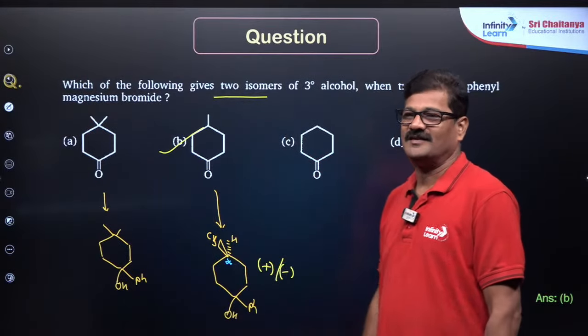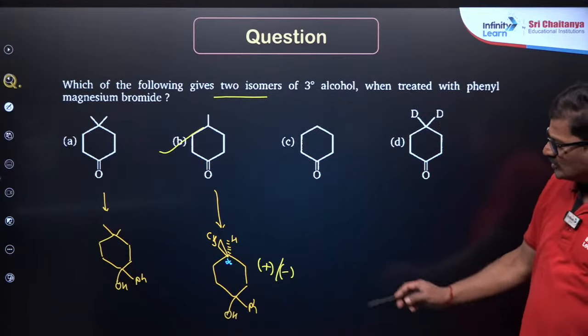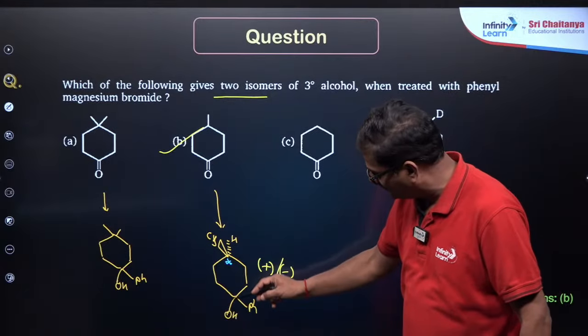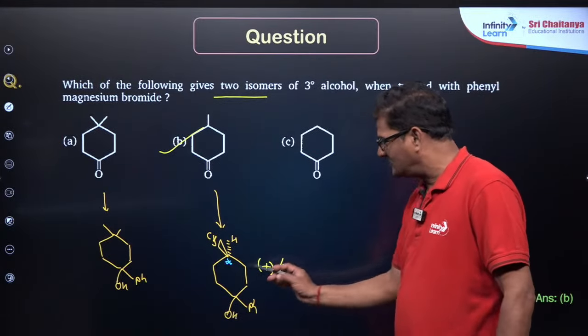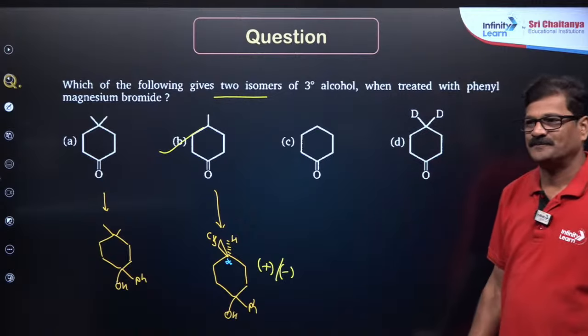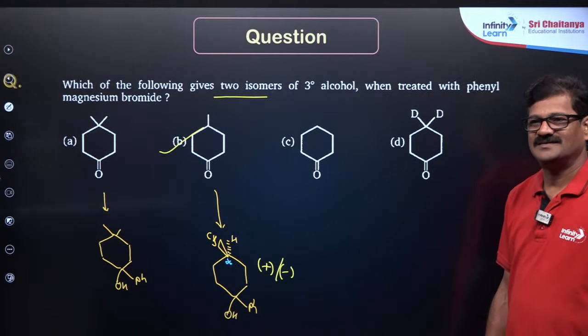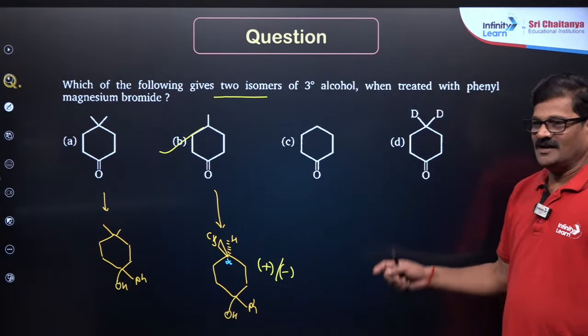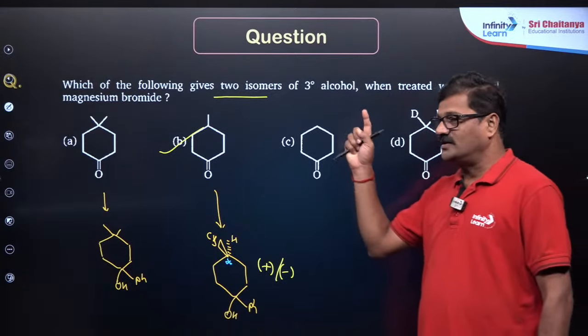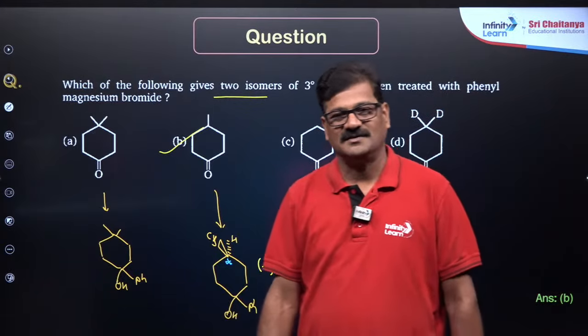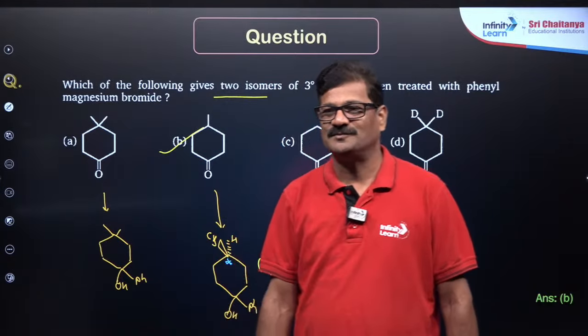Are you getting it, or not clear? How do you know this is optically active? You just draw a line over here, and you will understand this side is different and that side is different. Fine. Stereochemistry is also introduced in the reaction with the Grignard reagent, and you can do it.